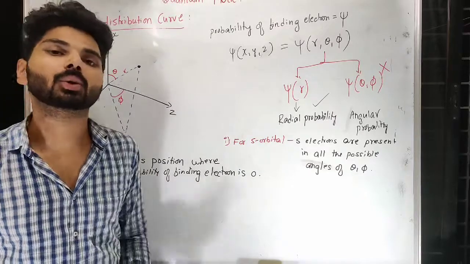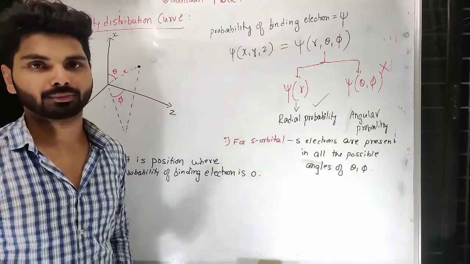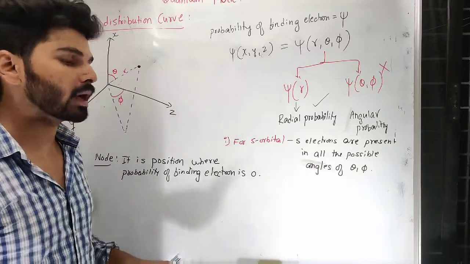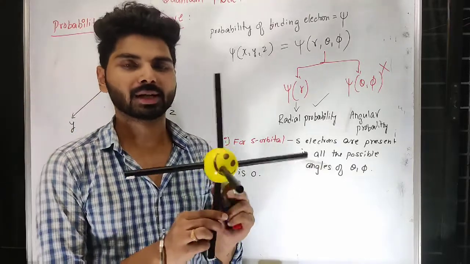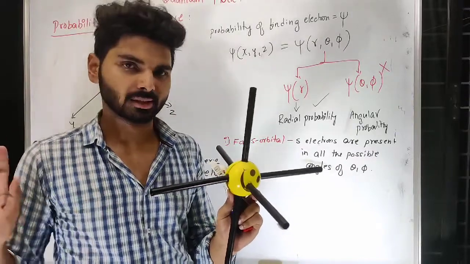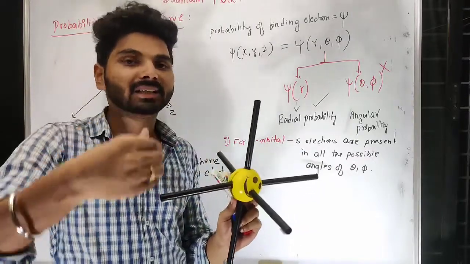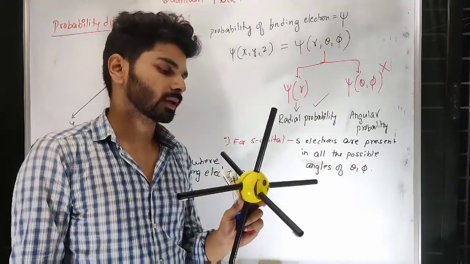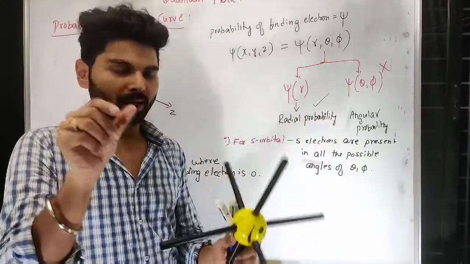You have to say no, there is no angular node. Why am I saying there is no angular node? Because of its shape, you can assume that in all the angles you can expect its presence. But at all distances you cannot expect presence, because distance wise it varies.